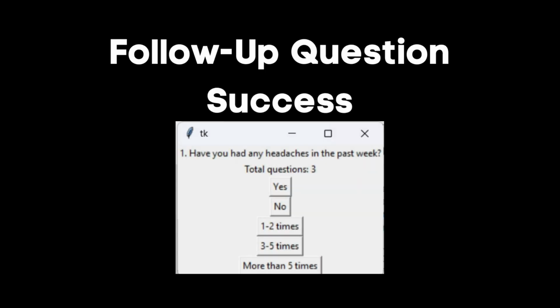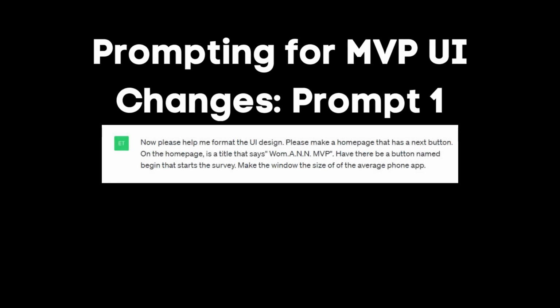Finally, I was able to get a working version of the script that produced a window with the desired quality. It had some formatting errors, but I decided that the current version, which is available on GitHub, was viable to move forward with. With this in mind, I went to design the UI with the following prompt. This basically was used to make the window more appealing to the eye.